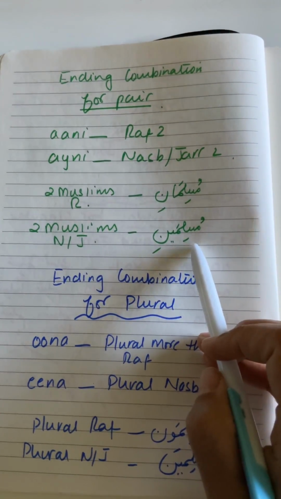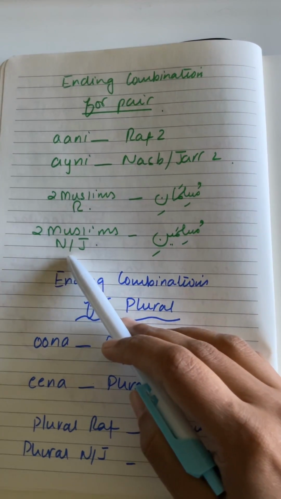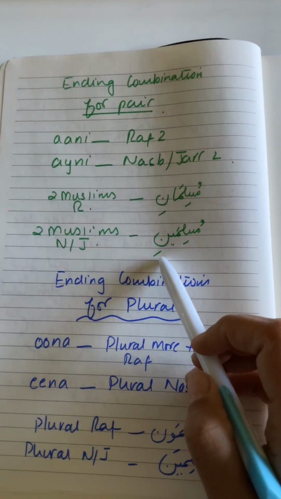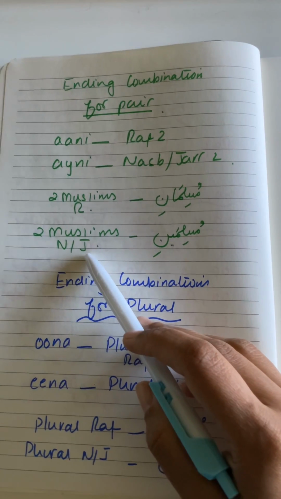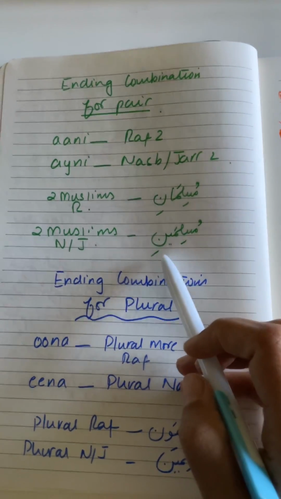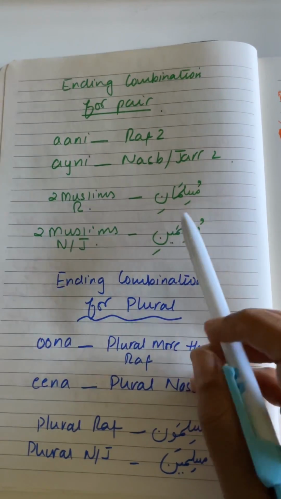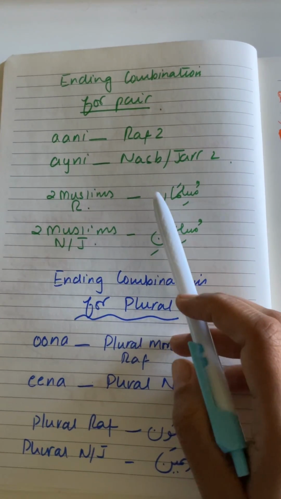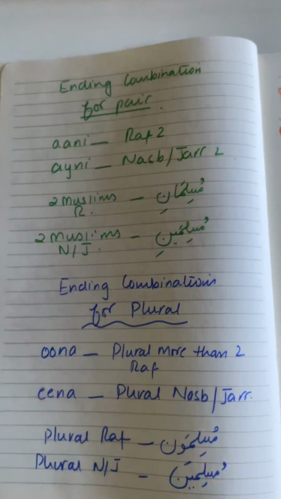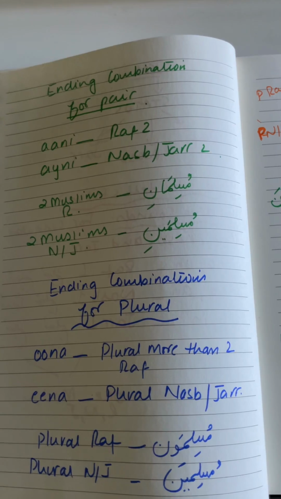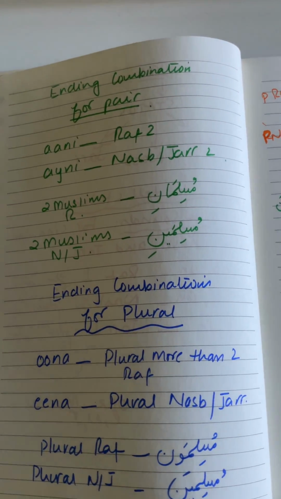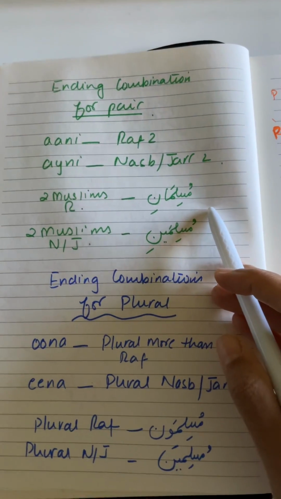And then muslimaini, that is two muslims, can be nasab, the detail of a fail, or can also be jar, the ones that come after 'of'. So ani and aini are the ending combinations used for dual, for pair. Ani is for two rafa, and aini is for two nasab or two jar.